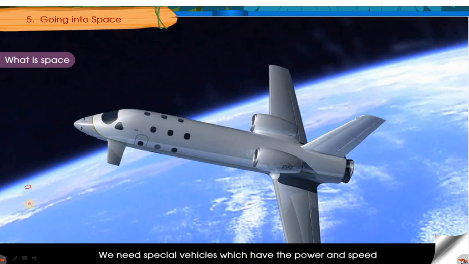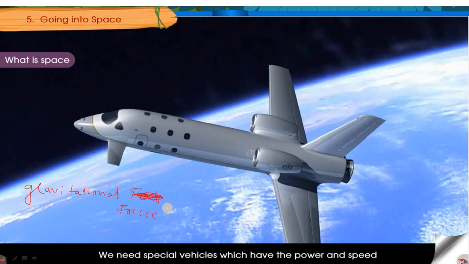See, earth has a gravitational force. So if you want to escape out of earth, you want to go away into space, for example, you want to go to the moon, what do you have to do?